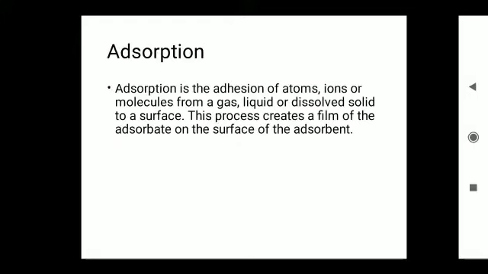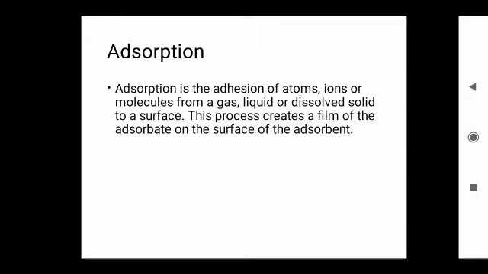Good morning, students. Today's topic is absorption at solid interfaces. Generally, absorption is a surface phenomenon. During this process, a gas or liquid onto a solid surface can be absorbed. Absorption of gas or liquid onto a solid surface is an important phenomenon in pharmacy.